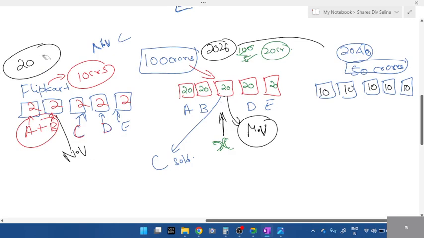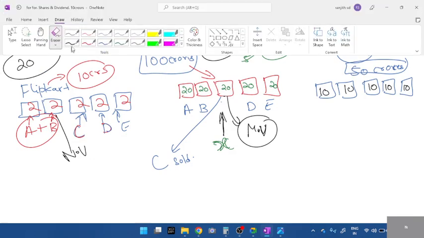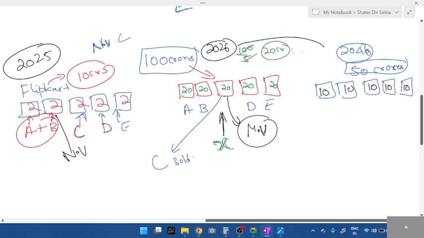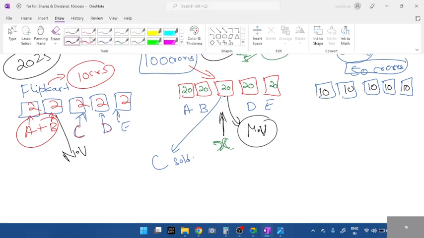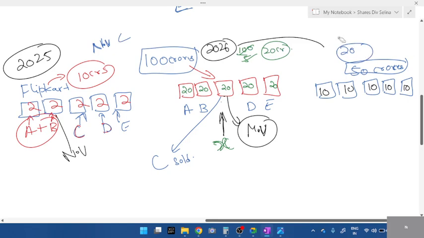Okay, so let me just take 25, 26 and 27 for Flipkart. 2025, 26, 2027. So C sold the company, students. What did C do? C invested 2 crores in 25. Within 1 year, it got 20 crores. C was happy. C sold the company. How much C got, I'll tell you later.